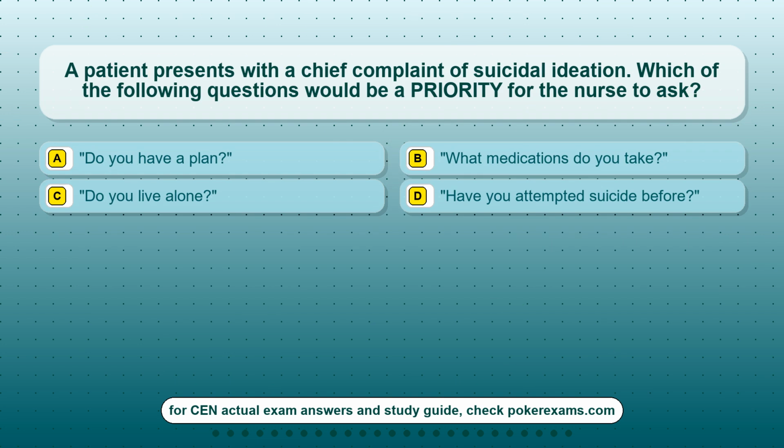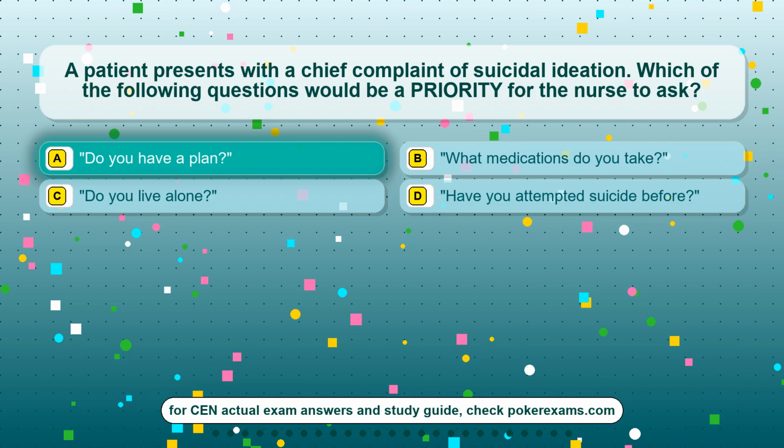Question 8. A patient presents with a chief complaint of suicidal ideation. Which of the following questions would be a priority for the nurse to ask? Option A, do you have a plan? Option B, what medications do you take? Option C, do you live alone? Option D, have you attempted suicide before?